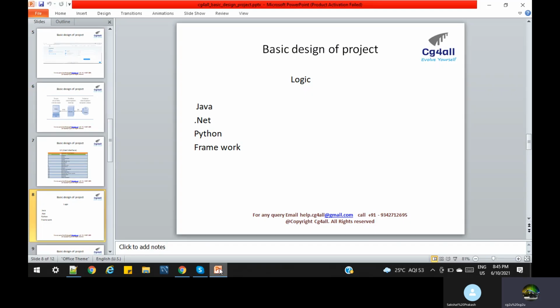When we take Java, we have many technologies and frameworks: Play framework, Spring framework, microservices. Depending upon the project we can use them. Suppose someone is not using Java, they are using .NET, they will use .NET. Let us consider two platforms want to talk. Then in the same project we can use .NET as well as Java. Java people will work on Java, .NET people will work on .NET. There is a way to interact between .NET and Java: web services, which are used nowadays. So this area is called the logical layer.